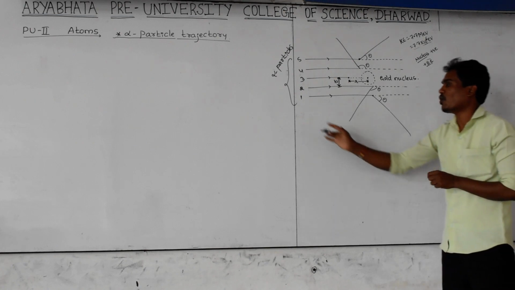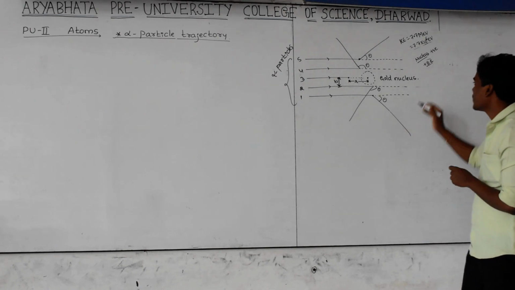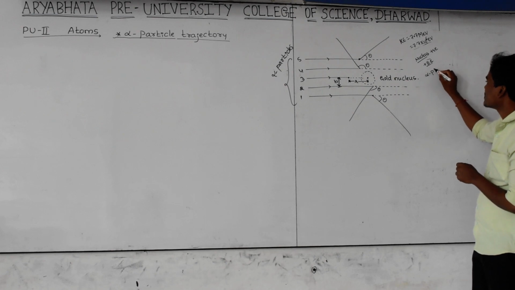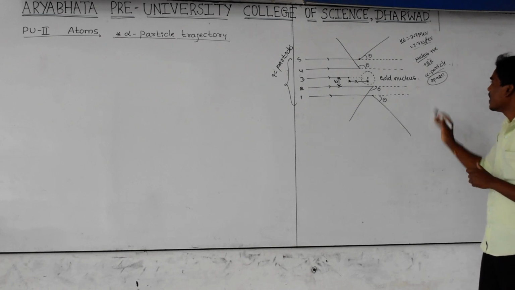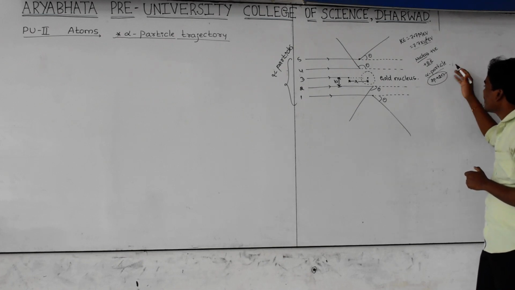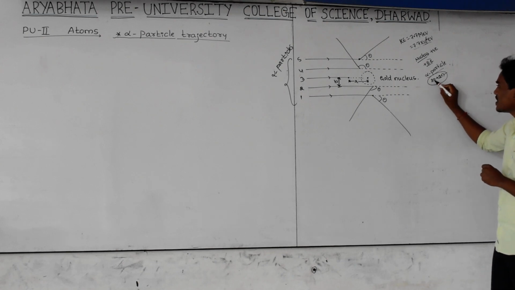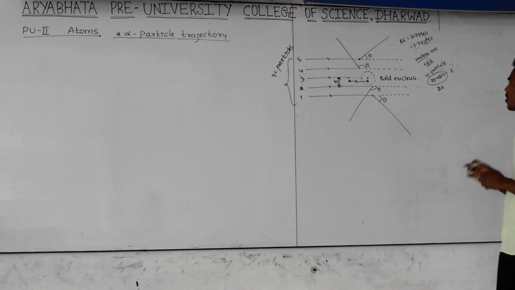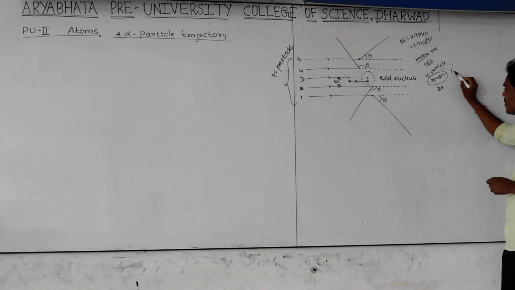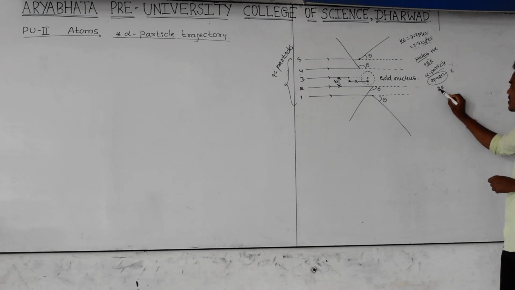And next, what is the charge of the alpha particle? What is an alpha particle? It contains 2 protons plus 2 neutrons. All together, this combination is called an alpha particle. Here the neutron does not have any charge, and the remaining 2 protons are there, 1e and 1e. One proton has charge E, and here 2 protons are there, so the charge is 2e, not 4e, because a neutron has no charge. That's why the total charge is 2 into E.